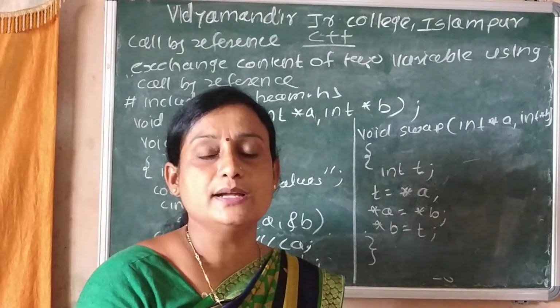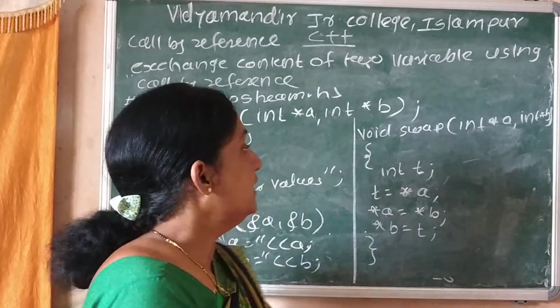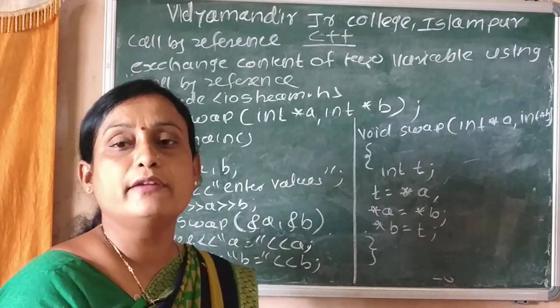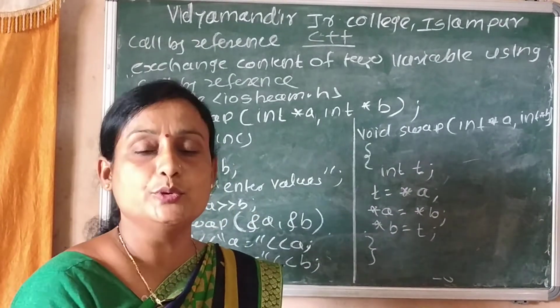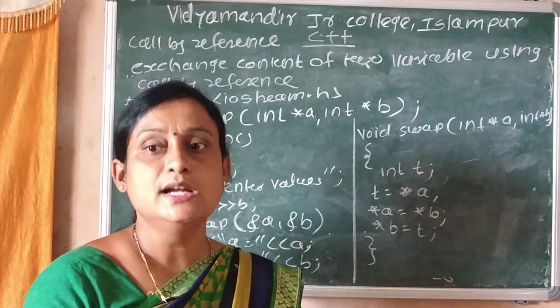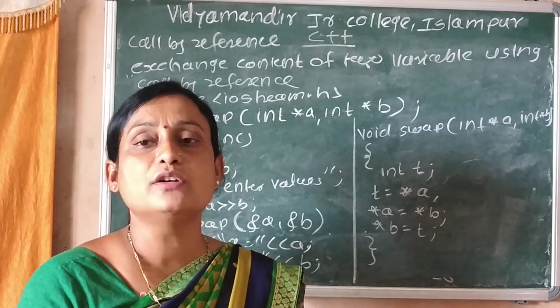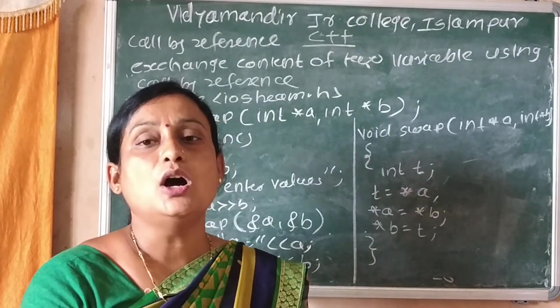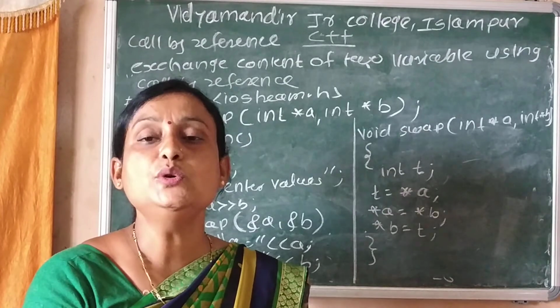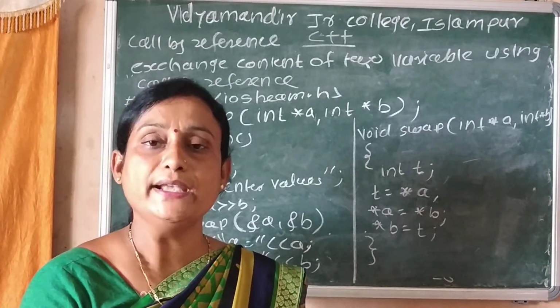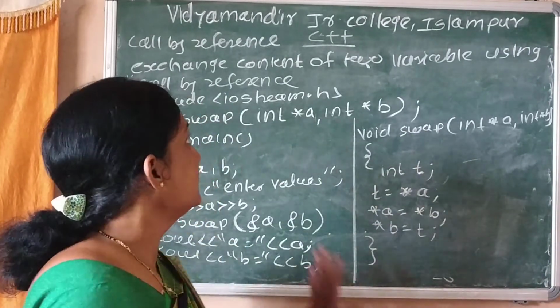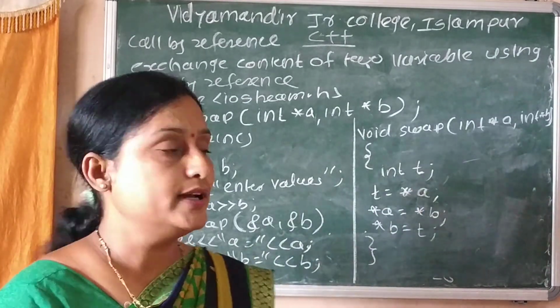In board examinations, this program can be asked for 5 marks: write a program in C++ to exchange the content of two variables, or swap the content of two variables using pointers, that is call by reference.